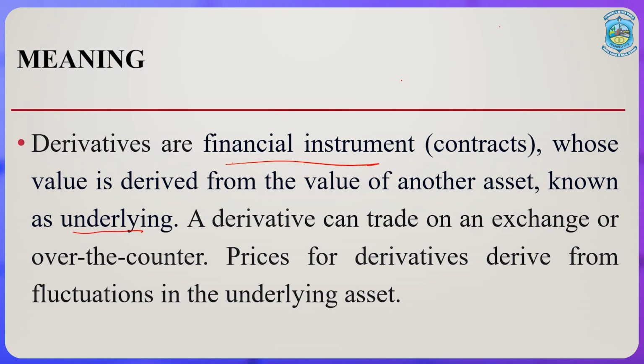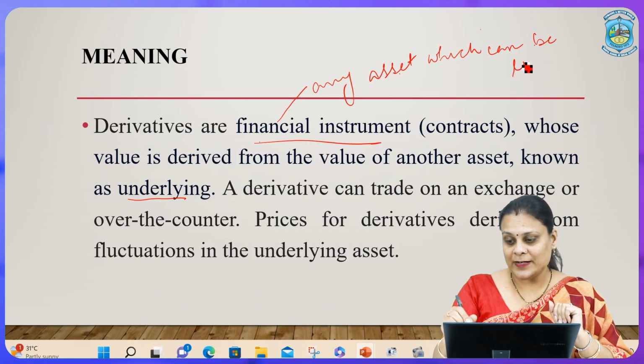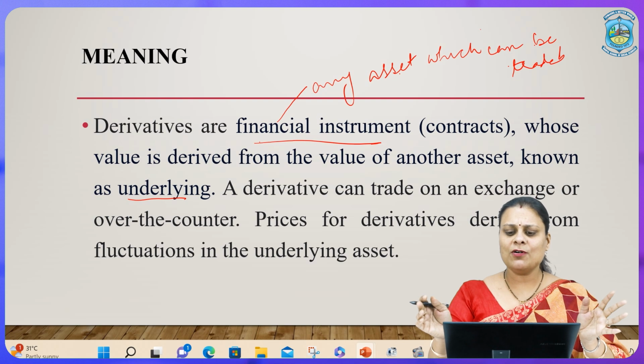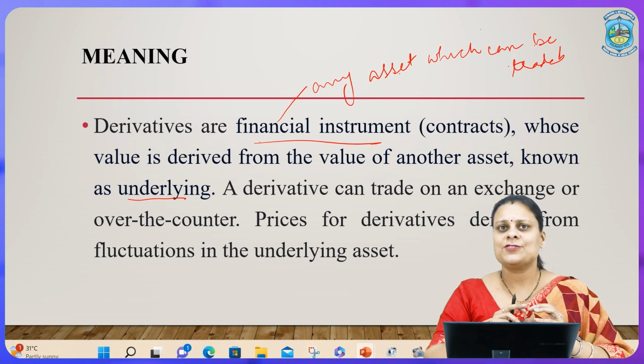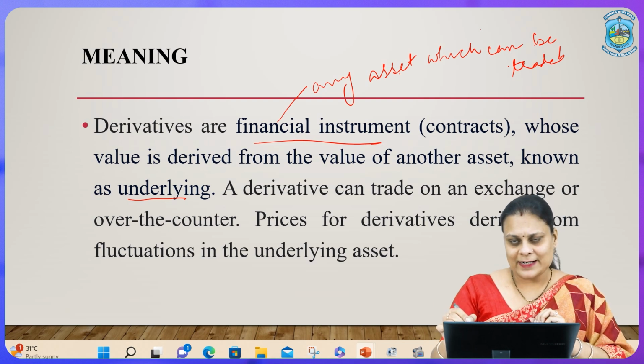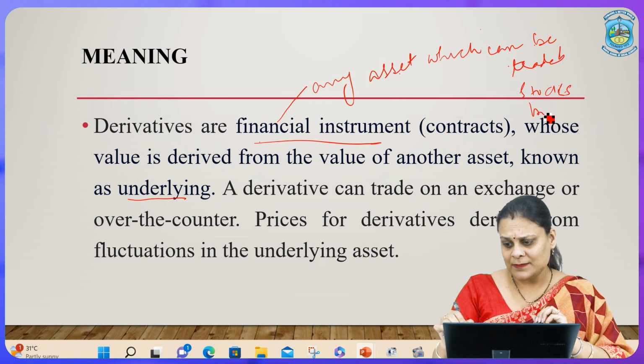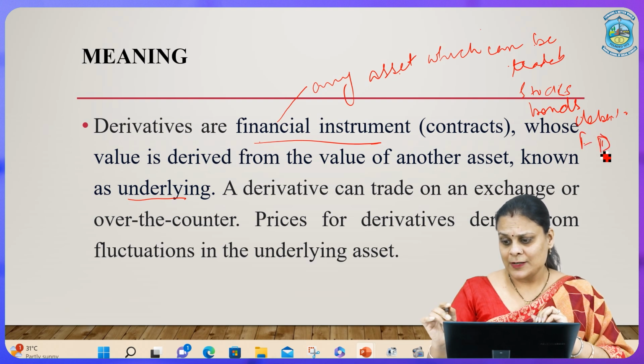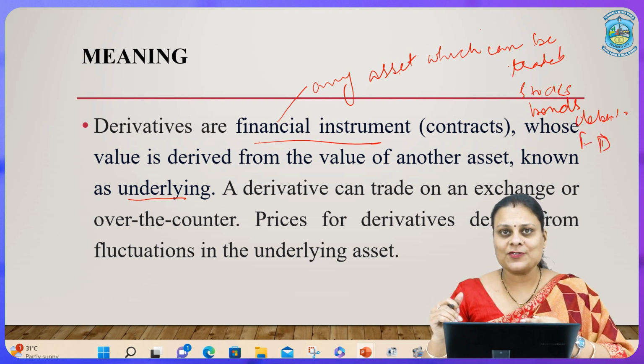Now, when I say financial instrument, I say any asset which can be traded. All of us know what is an asset, very true. Traded is something that can be bought and sold. Then in that case, I can say stocks, bonds, debentures, FDs. So, are all these financial instruments?